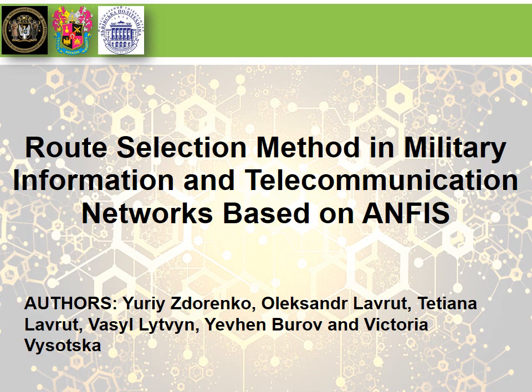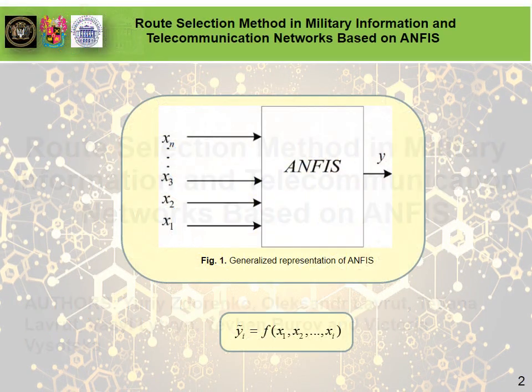The routing procedure includes a number of steps: obtaining information about the components of the metrics that are transmitted in the packet header, calculation of the generic metric for available routes according to the routing protocol, and the transmission of packets using a determined way. The use of ANFIS in such a context is considered in this paper. The general form of ANFIS is shown in Figure 1, Slide 2.